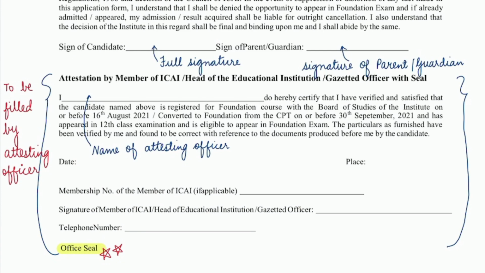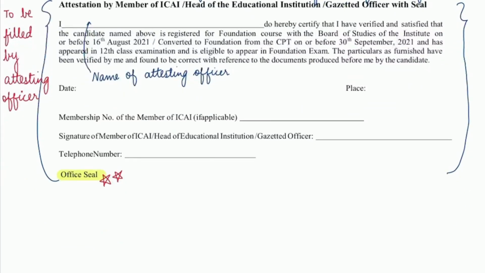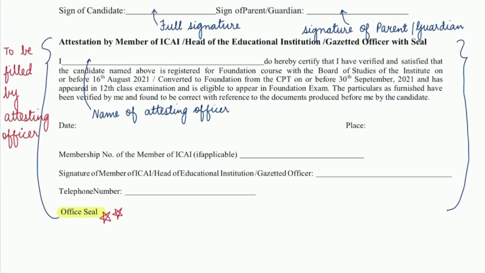The next part of the form is to be filled by the attesting officer. This is not to be filled by you. Sometimes the attesting officer asks the students to fill this. So let's see what is expected to be written in this part of the form. I, name of the attesting officer, do hereby certify that I have verified and satisfied that the candidate is registered with ICAI on or before 16th August or has converted from CPD to foundation on or before 30th September and has appeared in the 12th exam. So this will be filled by the attesting officer.